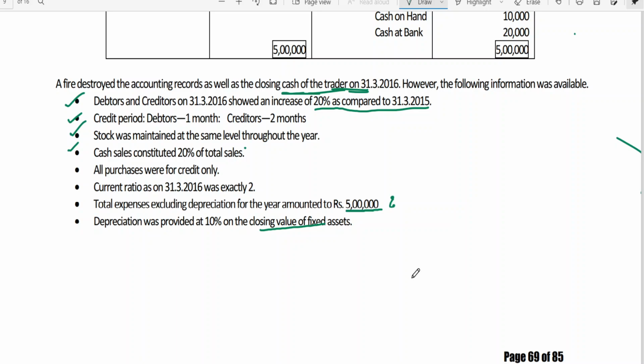I think in the classroom I've given one problem for you to work out. Maybe that is a simple problem. You might have got the answer for that. I think that was problem number 16, or is it the 17th?